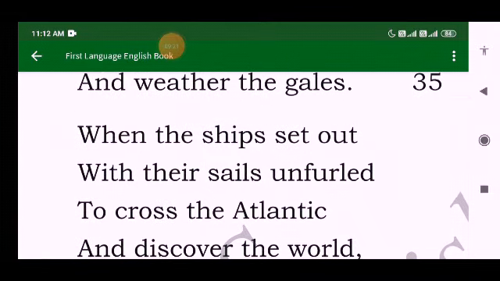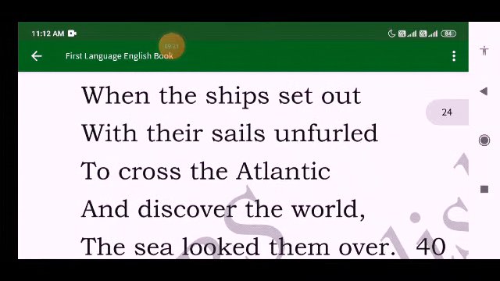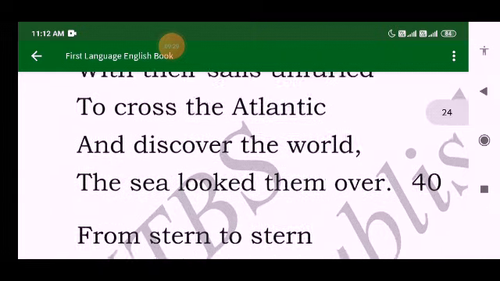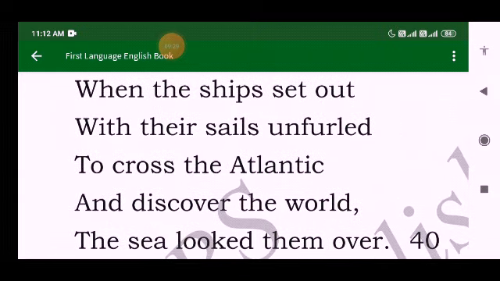When the ship set out with their sails unfurled to cross the Atlantic and discover the world, the sea looked them over. When the ships set out, that means the rovers, the sailors, were all set to discover something.